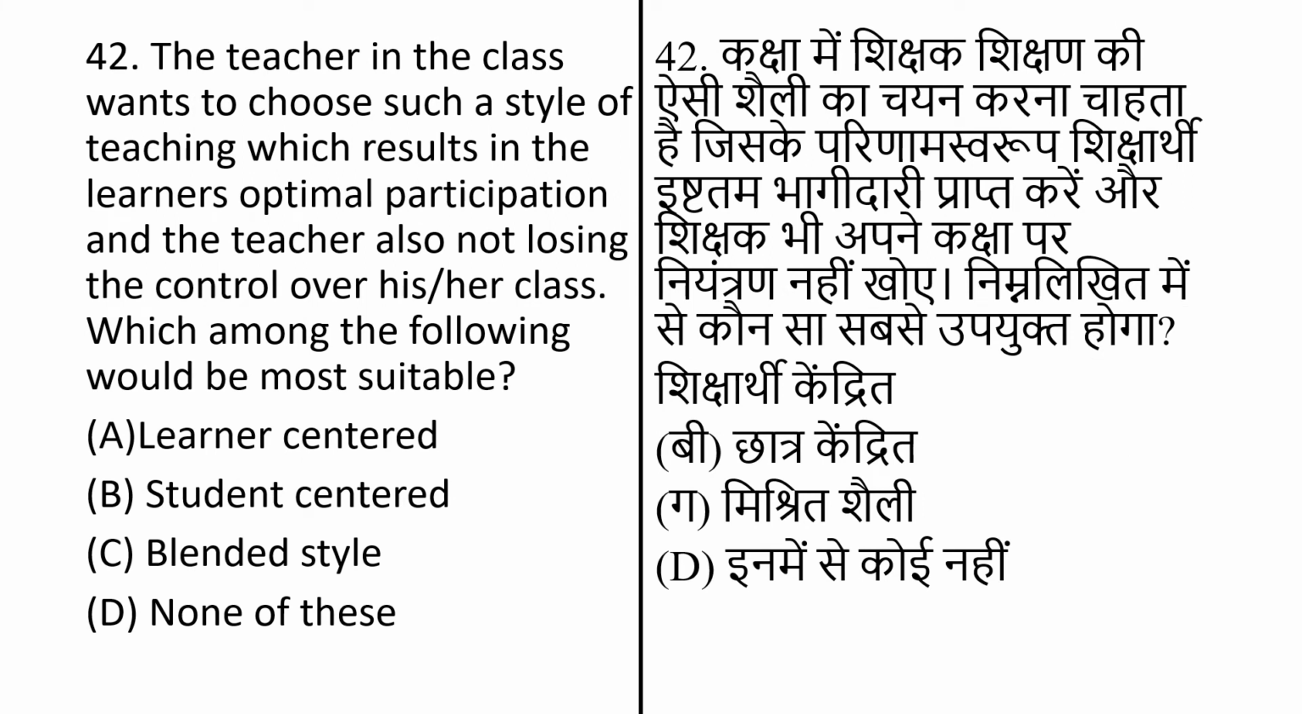The teacher in the class wants to choose such a style of teaching which results in the learner's optimal participation, and the teacher is also not losing control over his or her class. Which among the following will be most suitable? And options are: learner center, student center, blended style, and none of these. The correct answer is blended style.